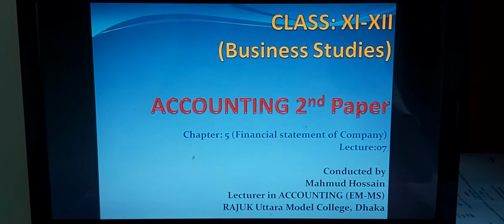You can write in this way for finding out the consignment receivable and profit on sale of consignment goods. At first you have to write in the particulars column: sold consignment goods Taka 6,000, less or deduct commission at the rate of 10% for consignee. That is the amount of 600. So the remaining amount of consignment receivable is Taka 5,400. This is the amount of current assets. You have to show it in the statement of financial position on the asset side. So consignment receivable is Taka 5,400.